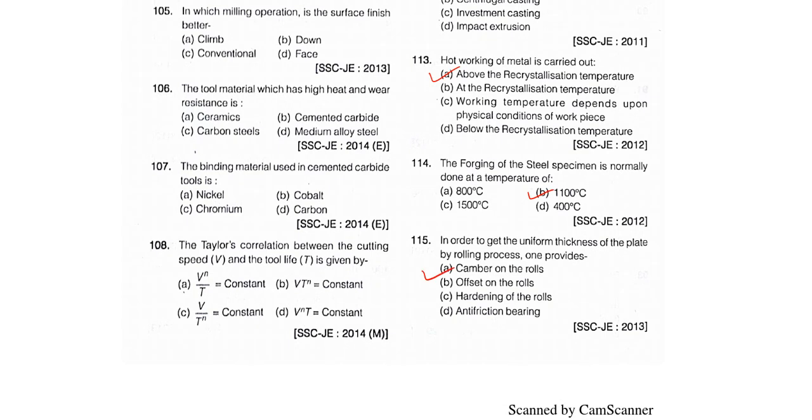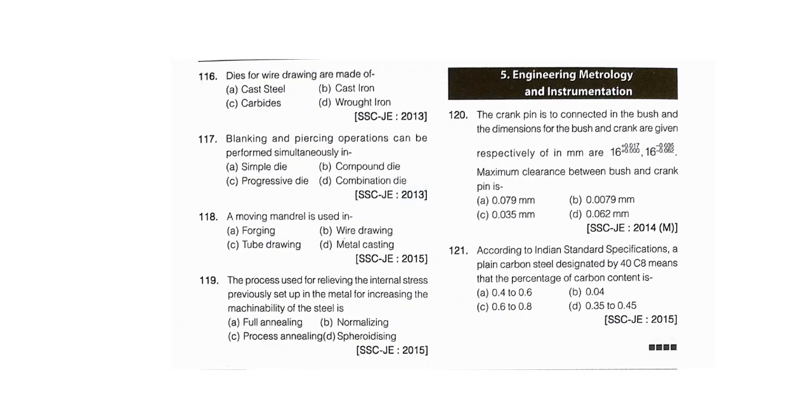Next, question number 116, dies of wire drawing are made of what? Carbide. Yes. Basically, when we talk of materials for wire drawing dies, alloy steels can be used, or tungsten carbide, which has a very good life.